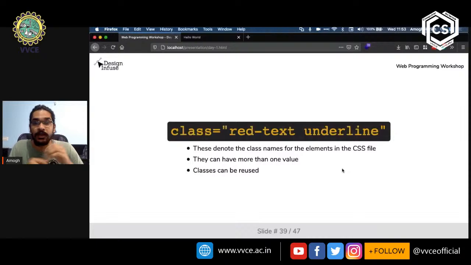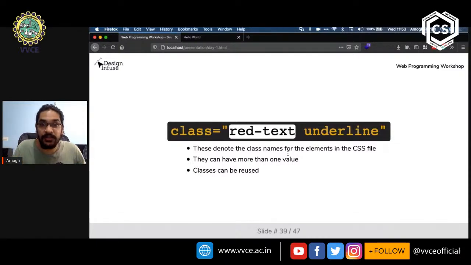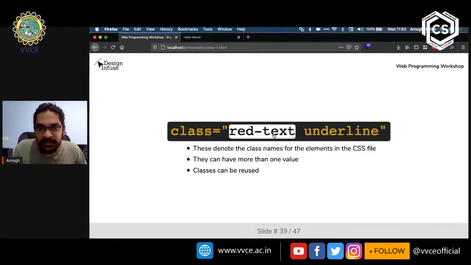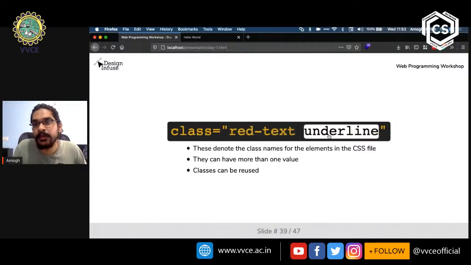The value in the class attribute is used to reference this particular element in other programming languages like CSS or JavaScript. Class in particular can have more than one value, like we've seen. So we have red-text, which is one value, and underline, which is the next value.